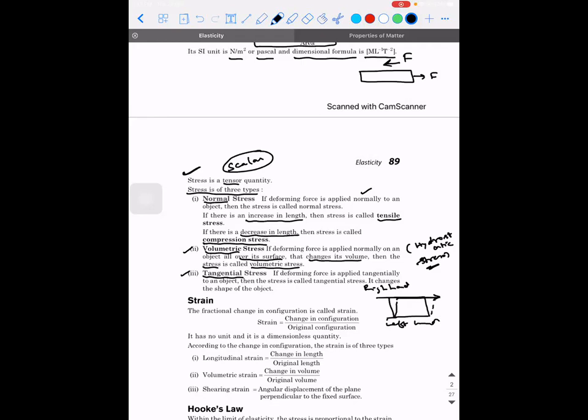It will become something like this. There will be a small deformation taking place. It is going to become like this because the bottom surface is fixed, and due to friction, it is going to be at rest, whereas the topmost portion will get tangentially moved. So this kind of force, the tangential force per unit area, is what is called tangential stress. So what does a tangential stress do? It changes the shape of the object.